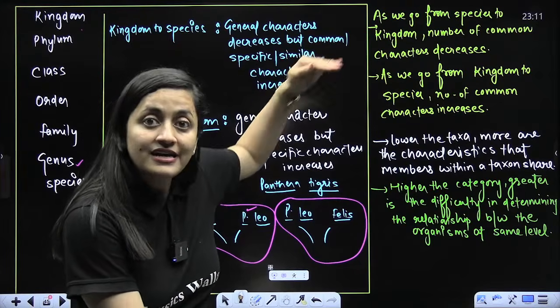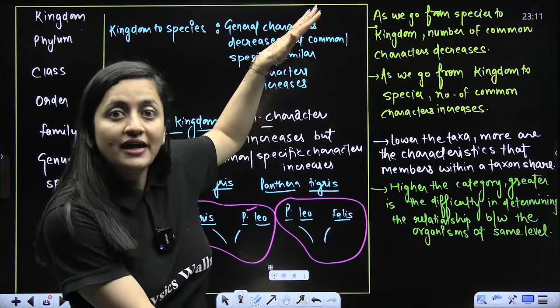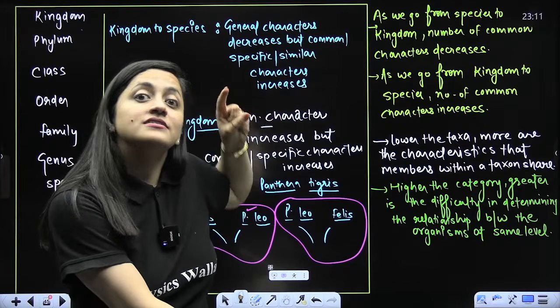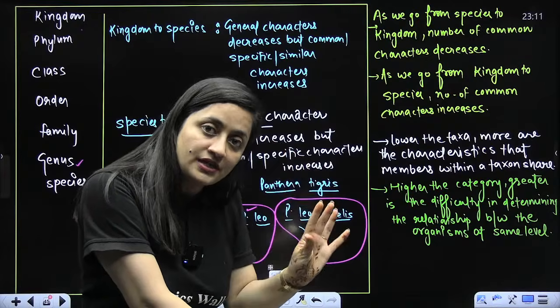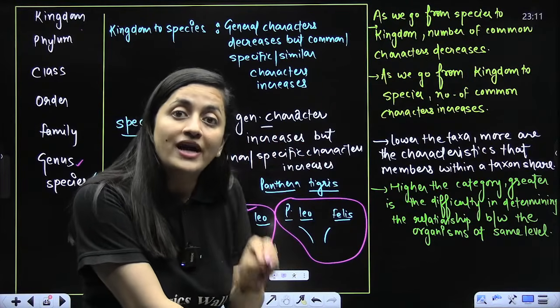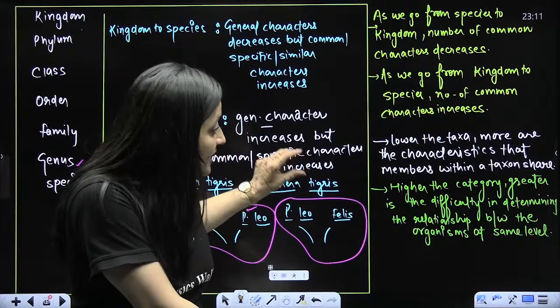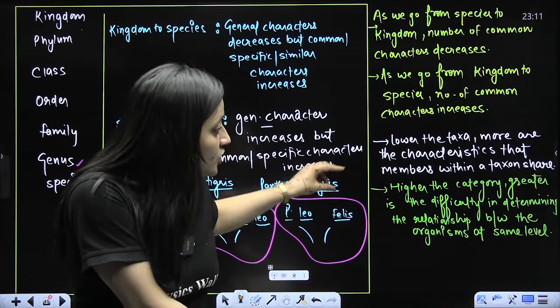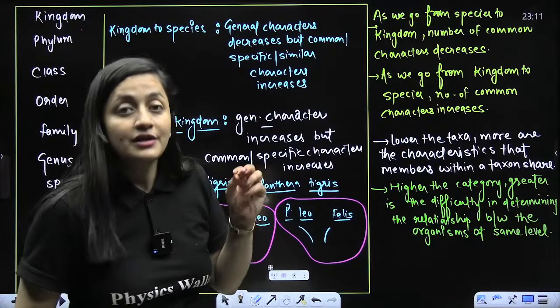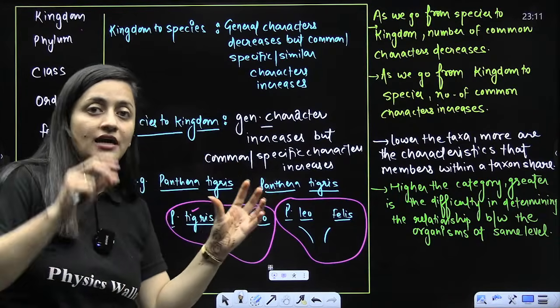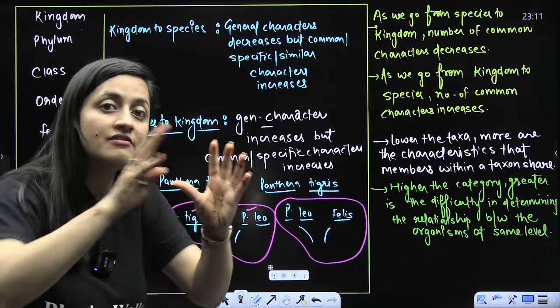In the higher categories, beta, in the top categories, common characters are less, only general characters are there. That is why they are kept in that particular category. But common characters are too less, so there is difficulty. You cannot determine their relationship. Cat and fish, you are placing them in the same phylum Chordata.